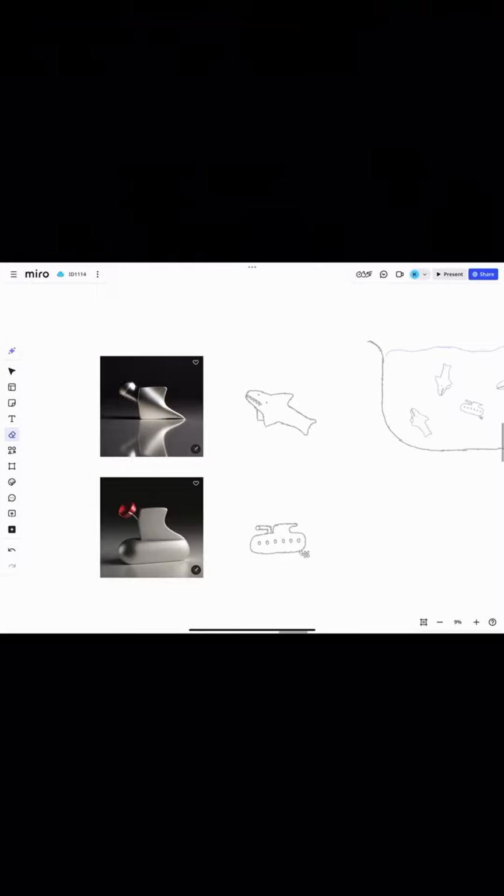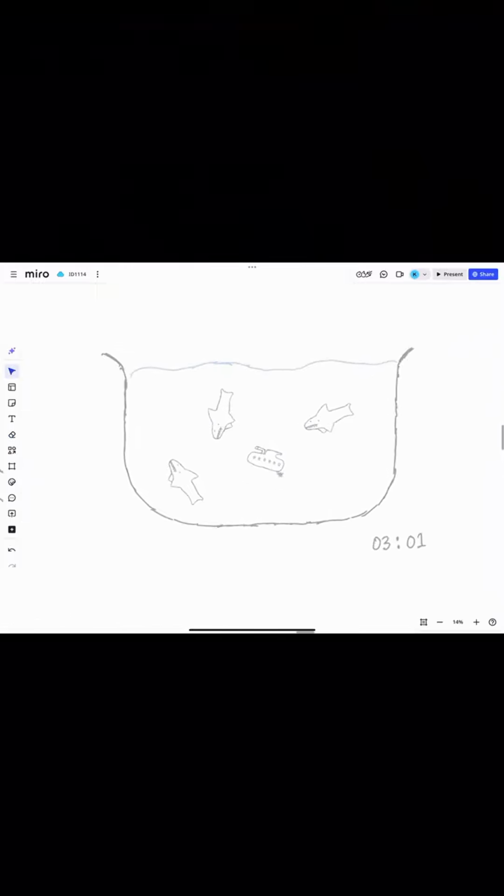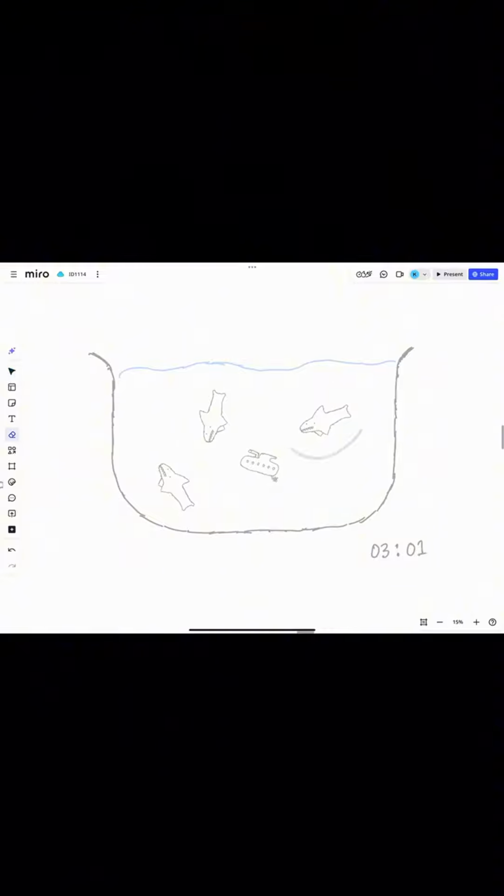Level 2. Creating links. This result reminded me of a shark, while this one reminded me of a submarine. Sharks and submarines belong in the sea, right? So I drew up a clock that was like a fish tank, where the number of sharks and submarines being shown represents the current time.